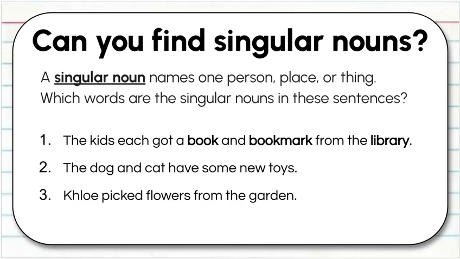The dog and cat have some new toys. Can you find the singular nouns? Dog and cat would be correct. And again, we have a noun over here, toys, but is that singular? No, it has that S. It is more than one.